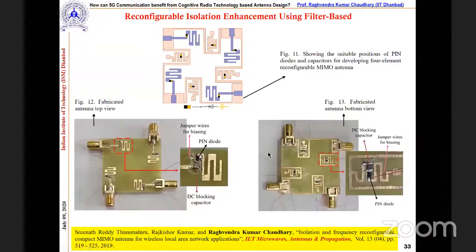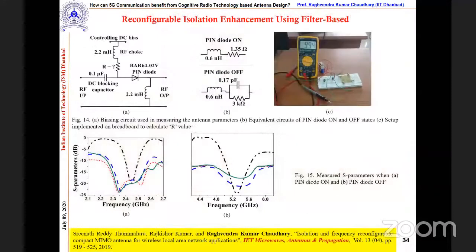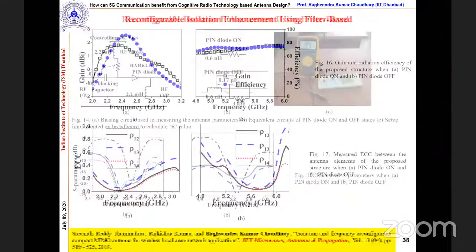Now the thing is, by switching on or off, we can change the electrical length, and in this way this same antenna, at the same size, can be operated at 2.4 as well as 5.3 gigahertz. So with this reconfigurability, as well as the isolation we got from the decoupling network, this is one of the extra advantages we got, a frequency reconfigurable system. These are the measurement results. I'll not go into detail.